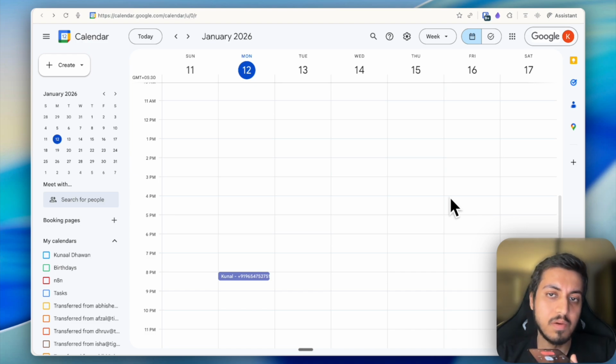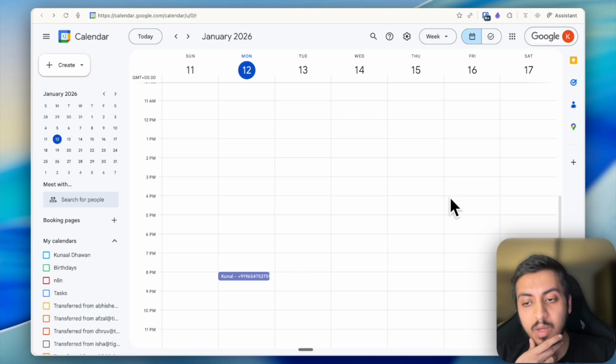Hey, my name is Neha. Welcome to Integrity Dental. How can I help you? Neha, I just want to cancel my appointment. Sure, I can help with that. May I please have your name to look up your appointment? My name is Kunaal. Thank you, Kunal. Let me check if you have any upcoming appointments. Just a moment, please. I found your appointment scheduled for Monday, January 12th at 8 p.m. Is that the one you want to cancel? Yes, correct.